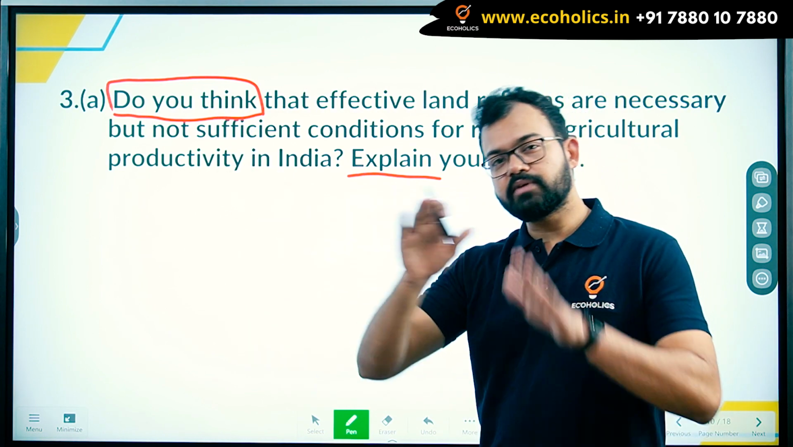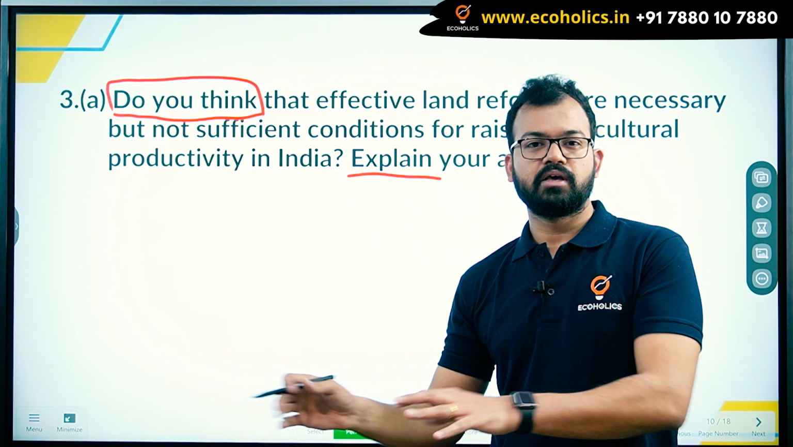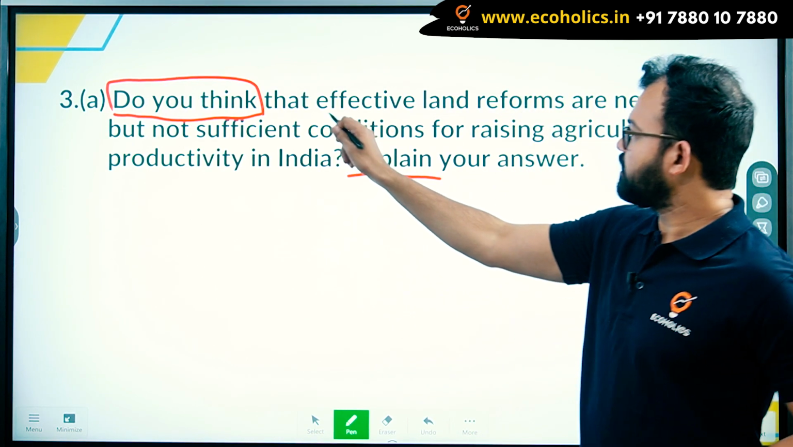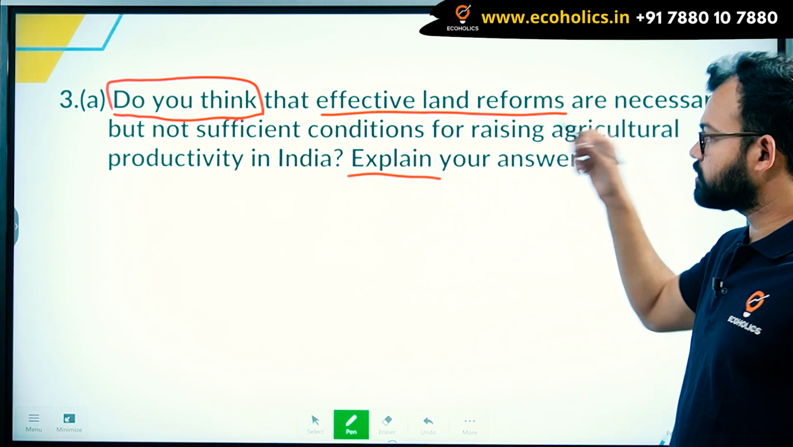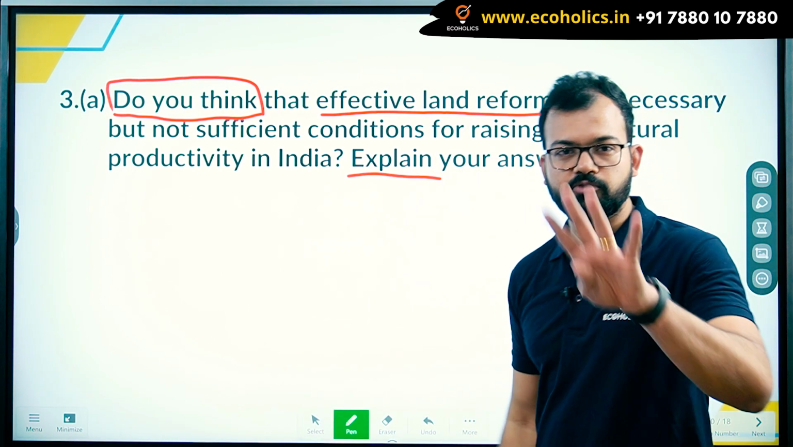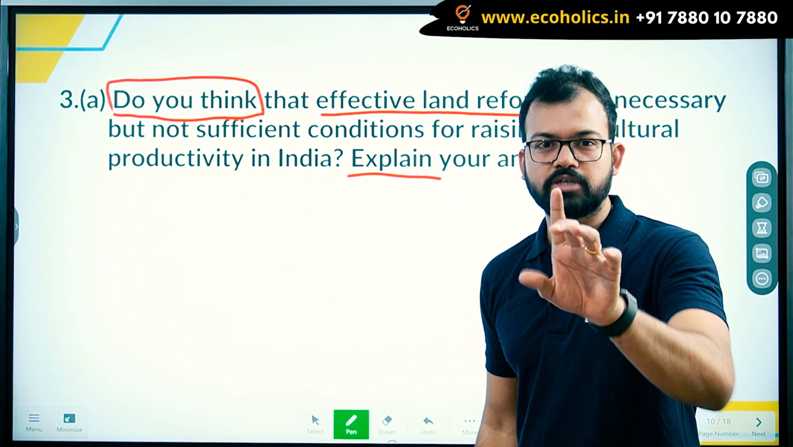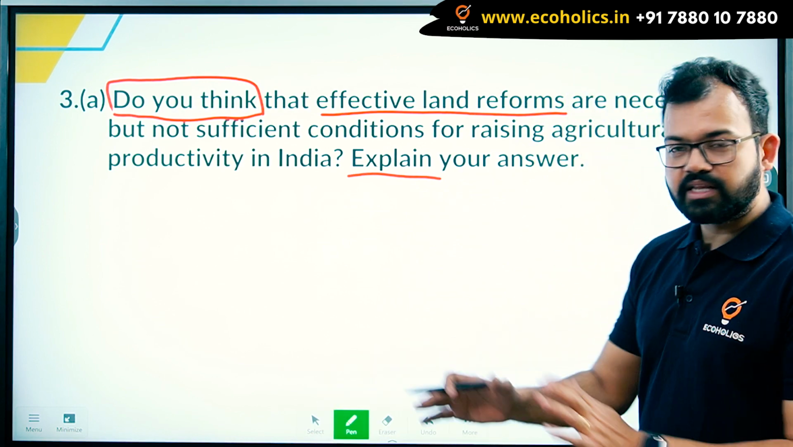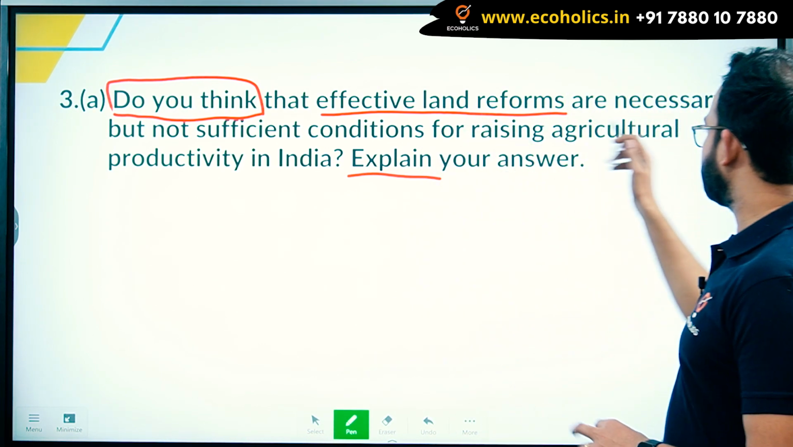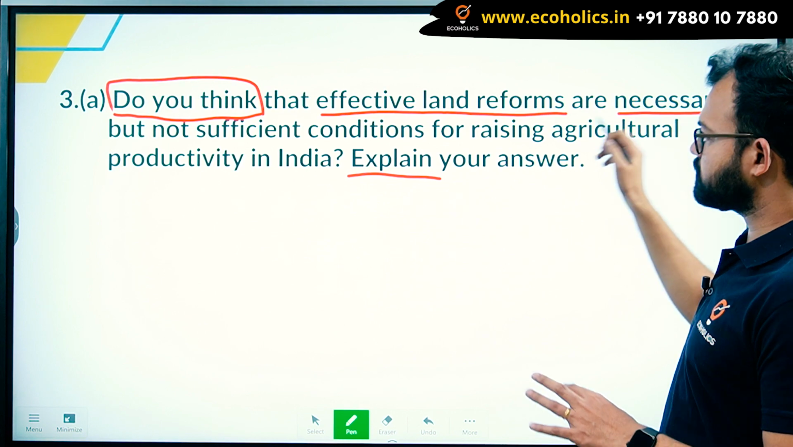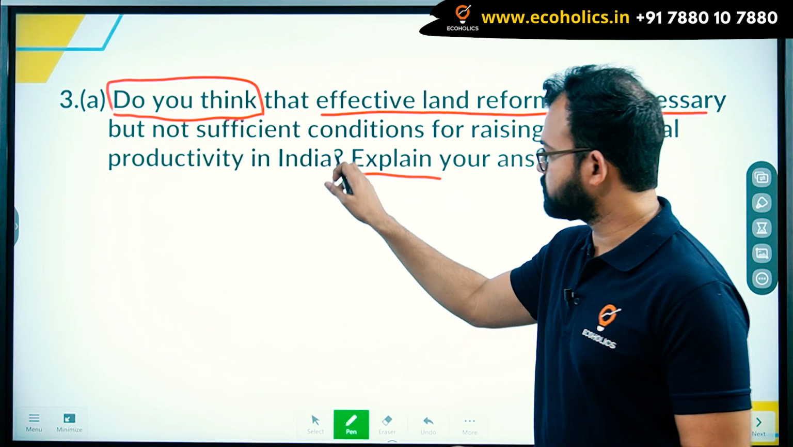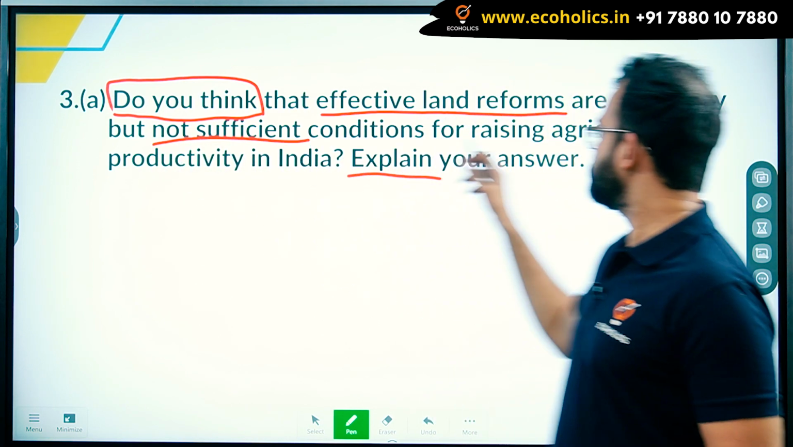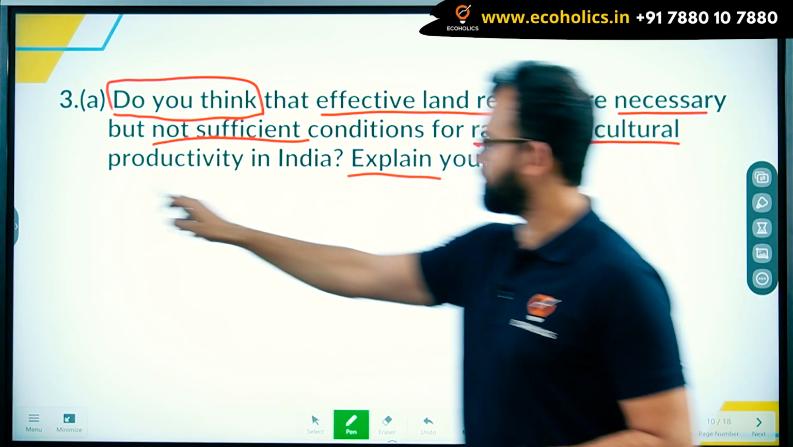"Do you think" means whatever 90% of the population are saying, meaning the newspaper articles and the books. Do you think that effective land reforms, because if you remember, there are four major land reforms, but only the first one, abolition of the zamindari system, was implemented properly, while the other three were not effectively implemented. This is an interrogative type of question because it has a question mark. Are they necessary but not sufficient condition for raising agricultural productivity in India?